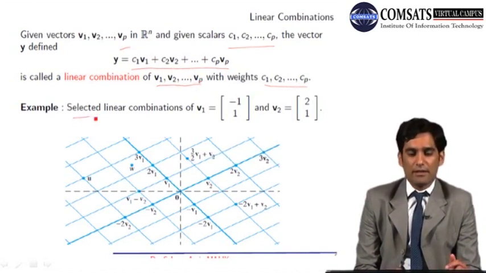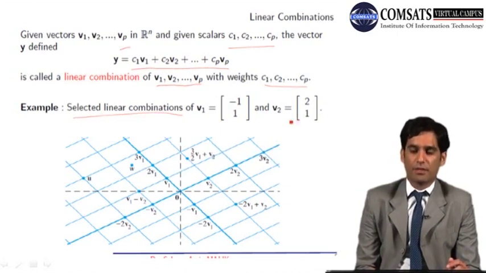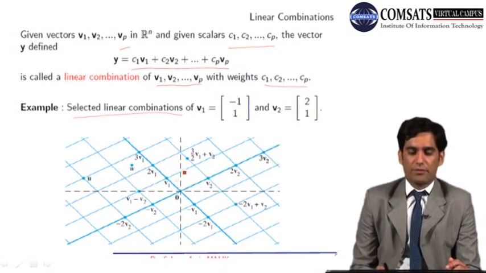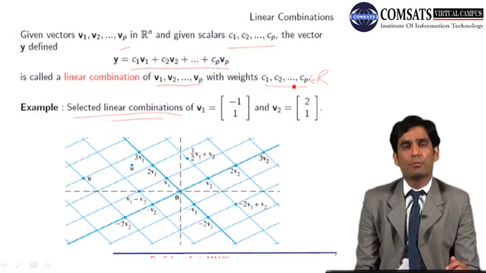For example, the selected linear combinations of these two vectors, v1 and v2, which are from R2, are shown in this figure. For example, this is v1, this is v2, and this is just 2 times v2, and this is 3 by 2 times v1 plus v2, and this is the geometry of the linear combination. Now these weights are from the set of real numbers. Every weight C1 could be any real number, C2 could be any real number, Cp could be any real number.